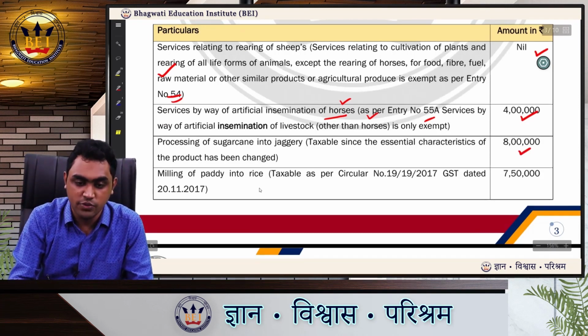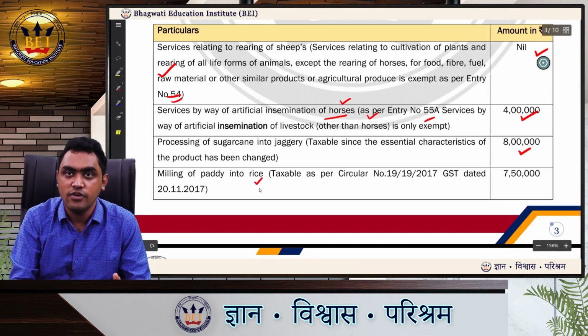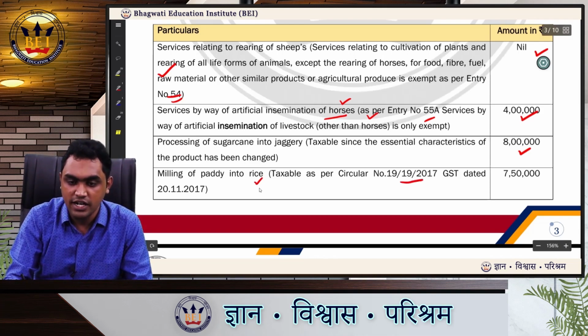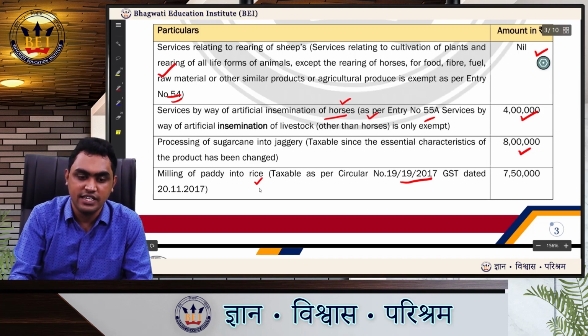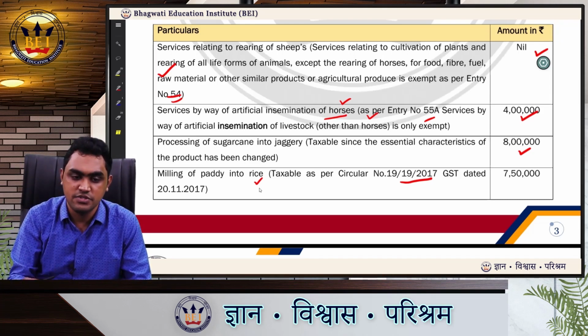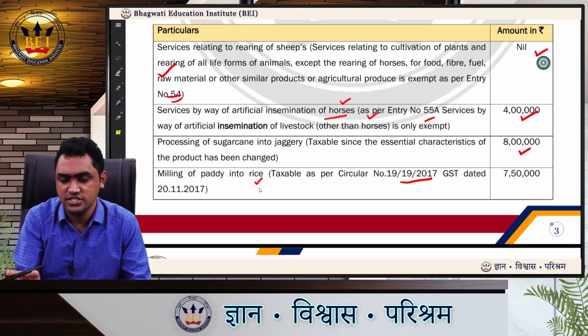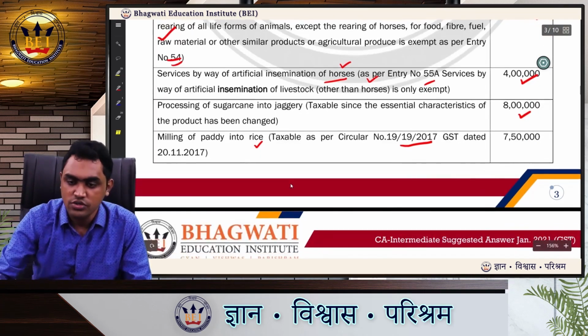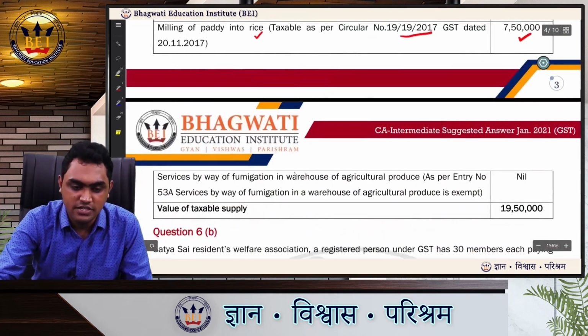Then milling of paddy into rice. CBIC, via circular number 19/19/2017, has clarified that this service will be a taxable service. It will not be given any exemption. Again, here the essential characteristics is changing. So 7 lakh 50,000 will again be taxable.